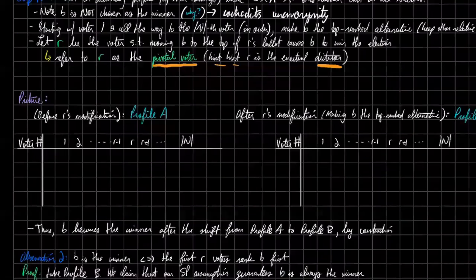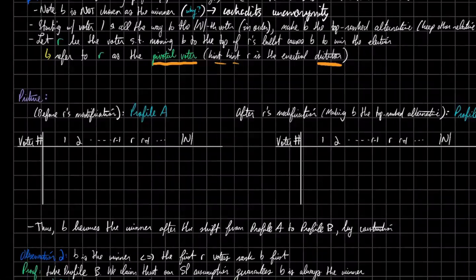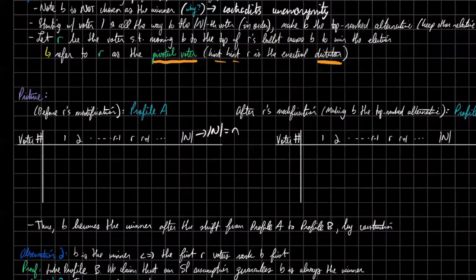And what we see is that profiles can easily be displayed in this way. So we have the voter number indexing from 1 to the size of N. Also note that N equals little n, so just for convenience, we might switch between this notation. Before voter R's modification, what does our ballot look like? Well, B, or Trump, has been boosted to the top of all the first R-1 voters. Maybe there's another voter here, and we don't care about these rankings. This is just some arbitrary ranking. But what we do know for sure is that Trump has been raised to the top for each of these voters.